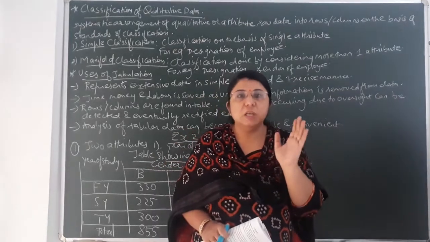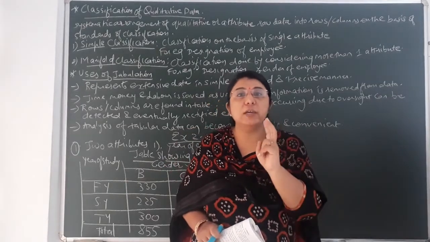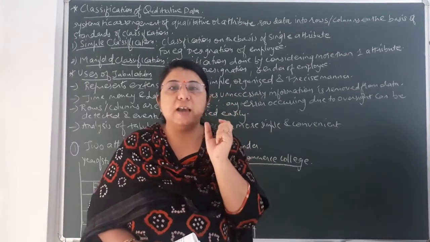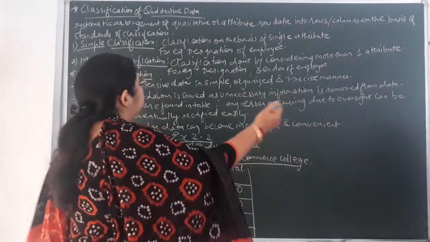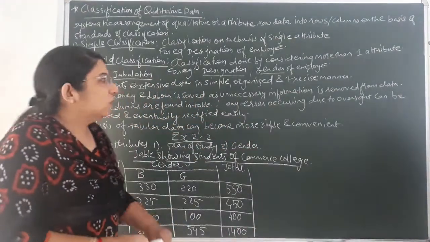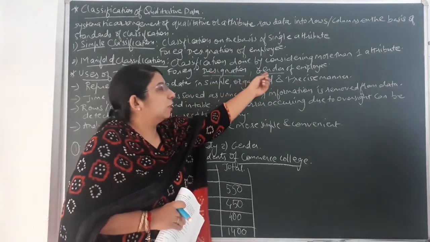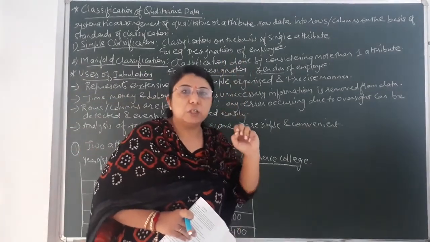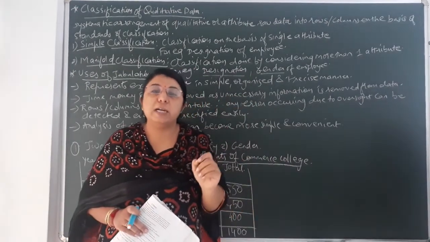Suppose there are 10 clerks. Out of that, 7 are male and 3 are female. So in that way, 2 attributes or 2 qualities or characteristics I have utilized for doing the tabulation of the given data. Which two criteria have I applied? That is designation and gender of employee. It means designation also I have considered in the tabulation, and even the gender of employee, that is whether that particular person is male or female. So when the classification is done by taking into consideration more than one attribute, then it is called manifold classification.